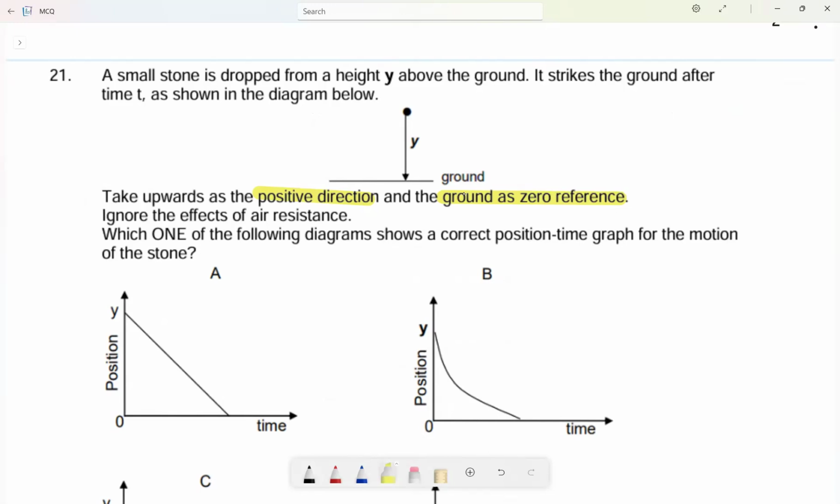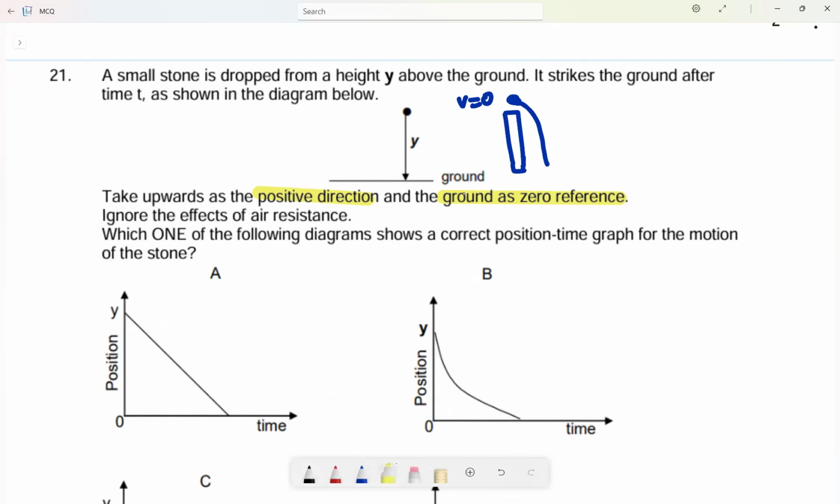Which one of the following diagrams shows a correct position-time graph for the motion of the stone? Now, let's say here is the height, and the stone was dropped, so it starts with velocity 0. Then it will go down like that.